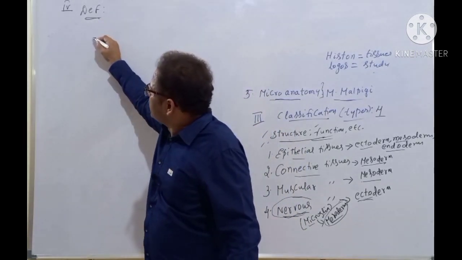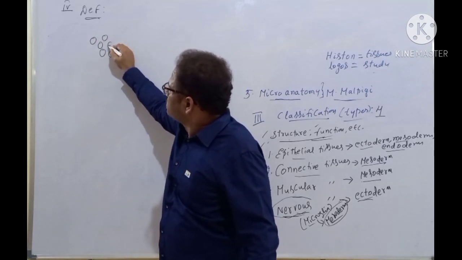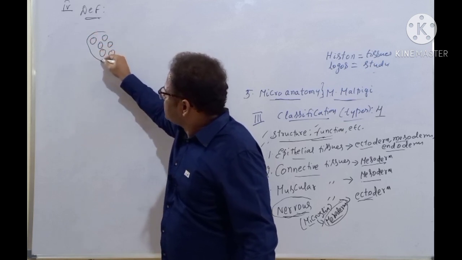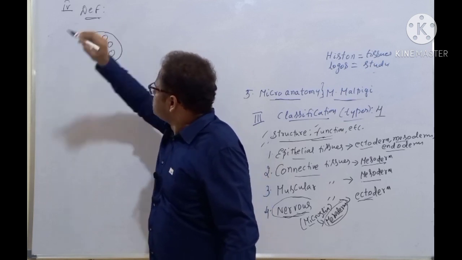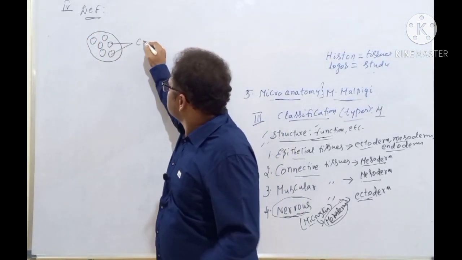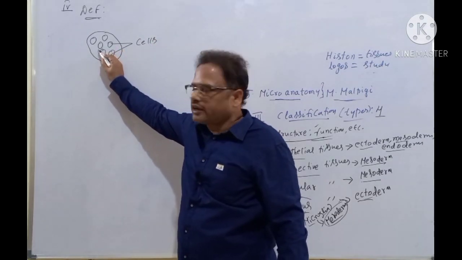Definition of tissues now. A group of cells, for example, these are the cells. These are the different groups of cells. A group of cells, they form the tissue. This is the tissue, for example. So these are the different cells, and gaps are there. Can you see the gaps?